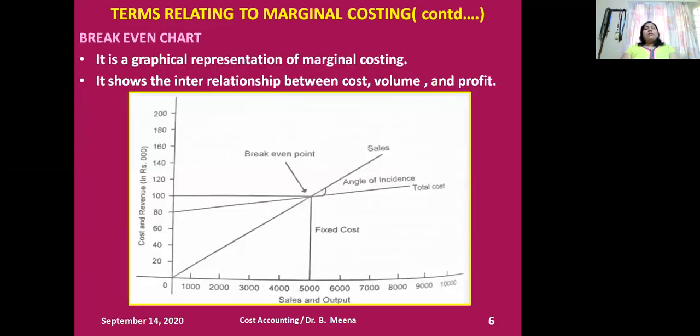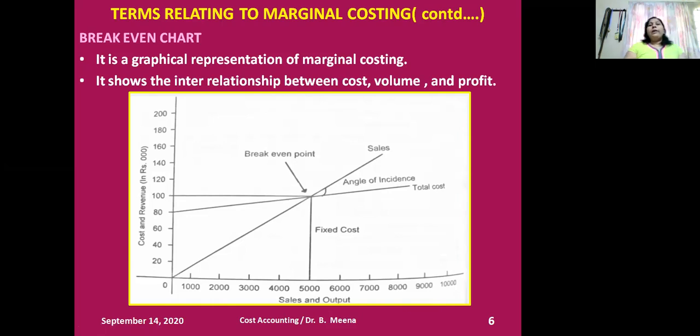And look at the break-even chart. It's a graphical representation of marginal costing. It shows the interrelationship between the cost, the sales and the profit. I want to highlight the explanation for the graphical presentation of marginal costing in this video. Let me check the graphical representation. The OX axis here represents sales and output. Why do they mention sales and output?